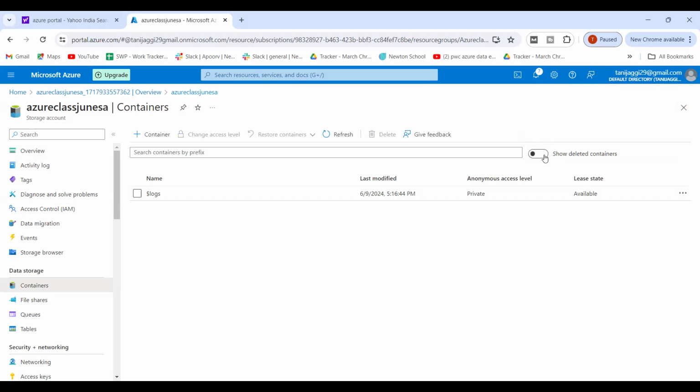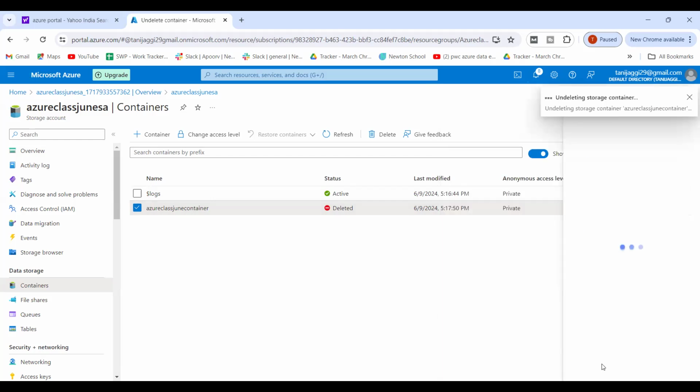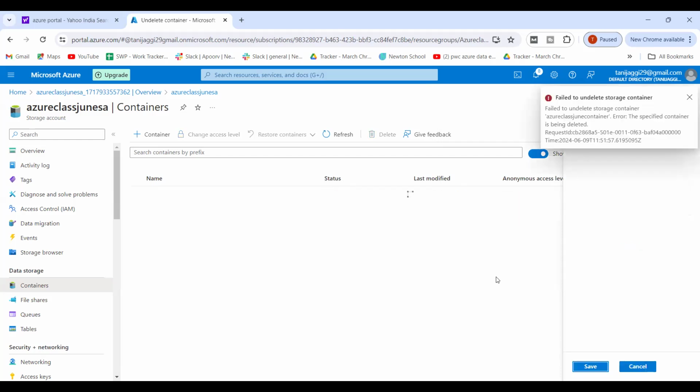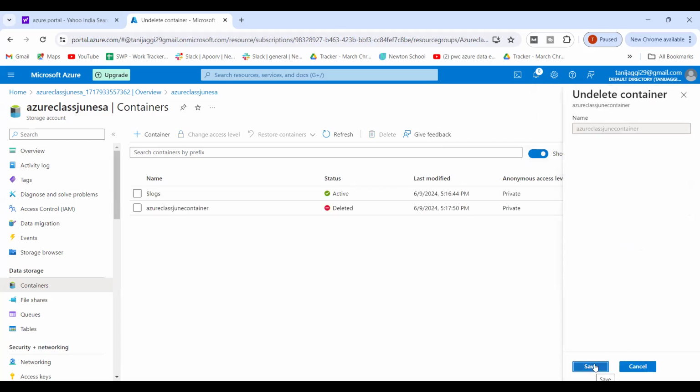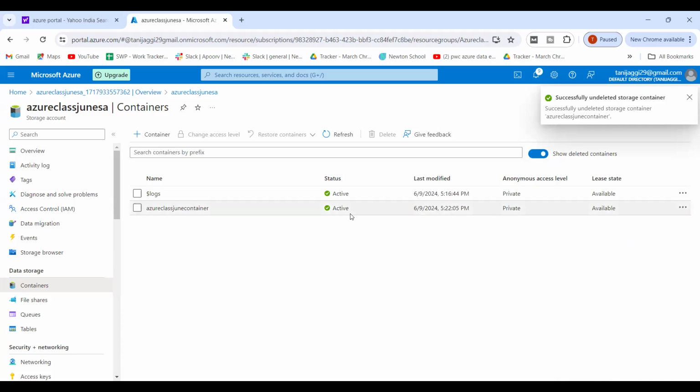Fine. I can click on show deleted containers. This is deleted. Now I can click on this and undelete it. Okay, I'll click on this. Save. Some error, I don't know why. Okay, now it's successfully done. See, now you can see it's undeleted.